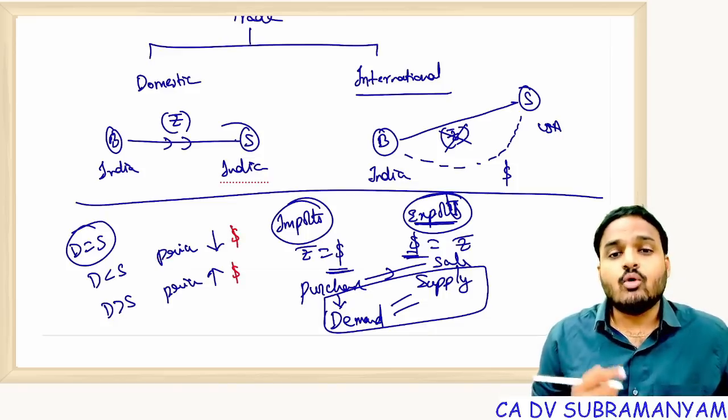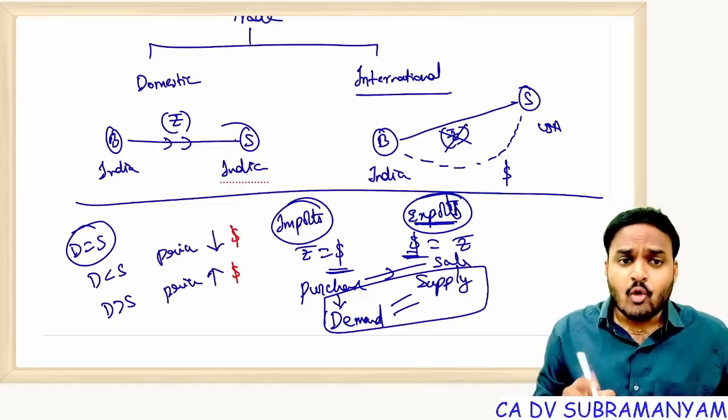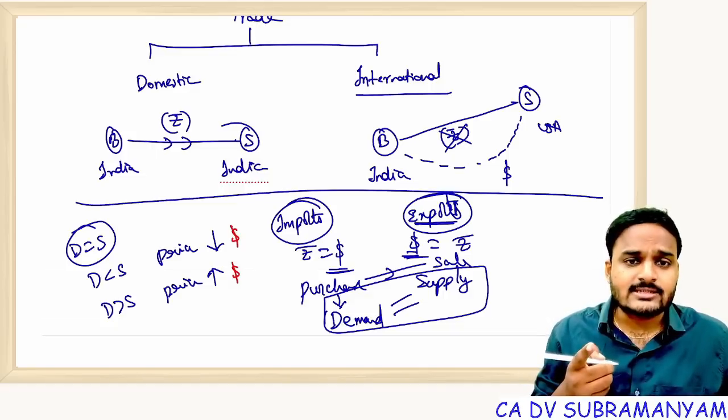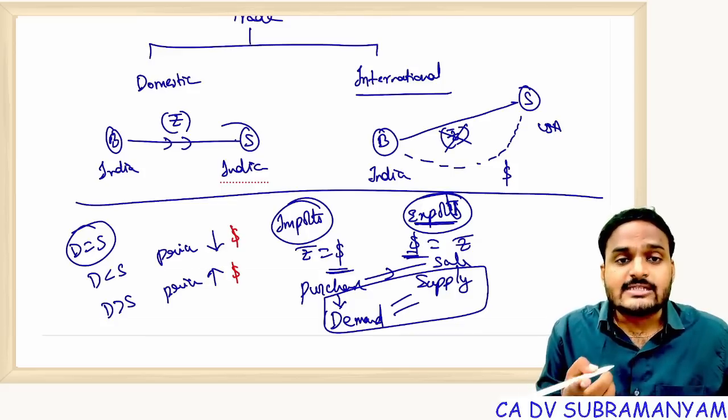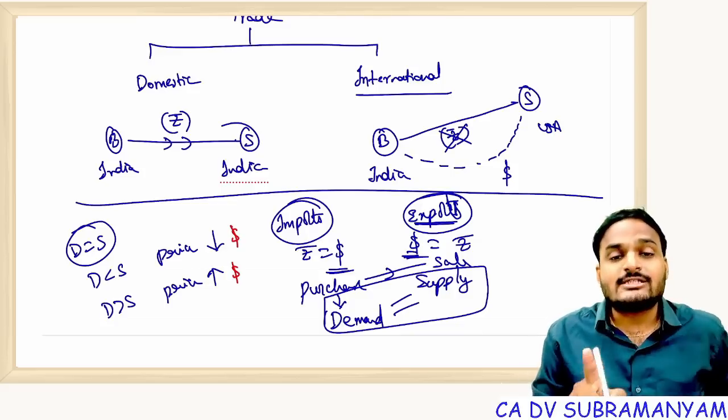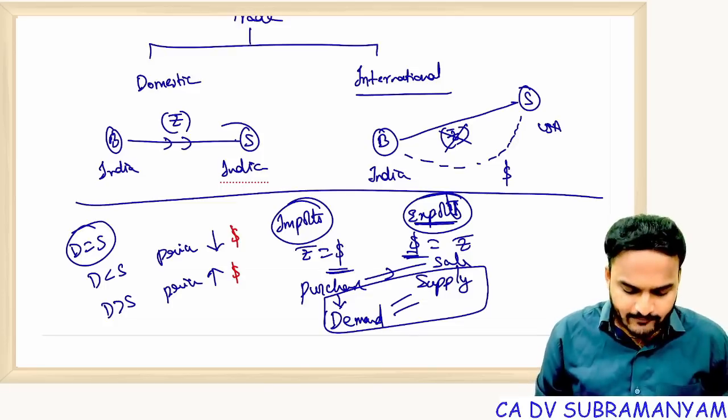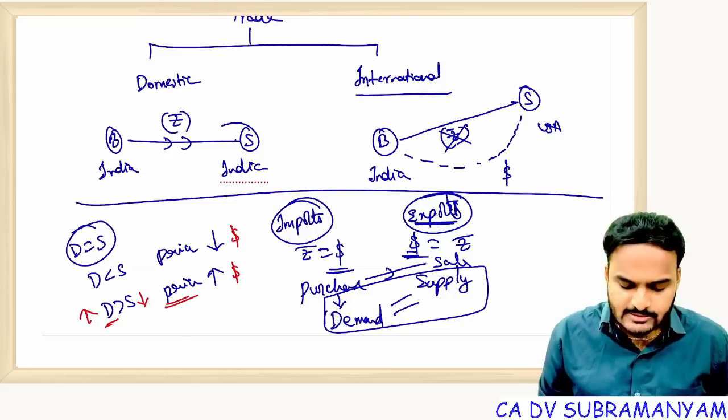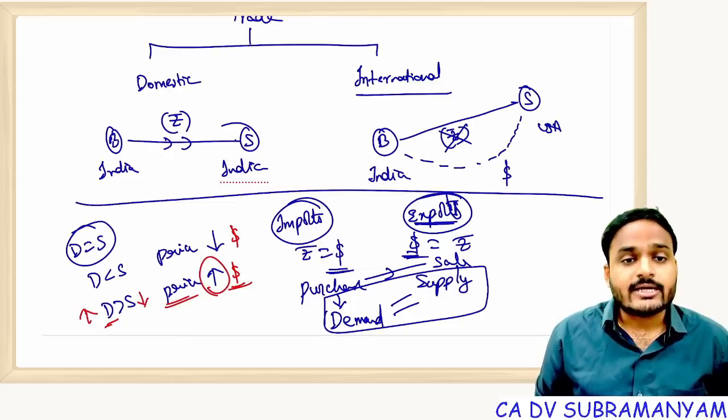Getting my point? More exports, no problem. But more imports, what happens? We pay more dollars, but we receive fewer dollars in the case of more imports and fewer exports. So demand for dollars is increasing, whereas supply of dollars is reducing. As a result, what happens? The price of an article, that is the dollar, gets increased.